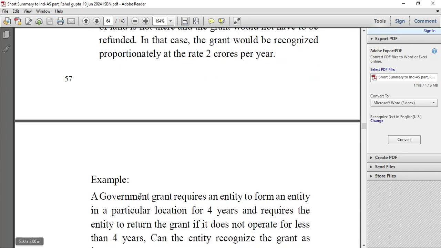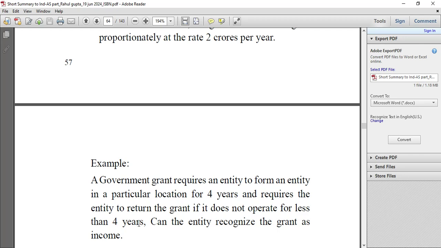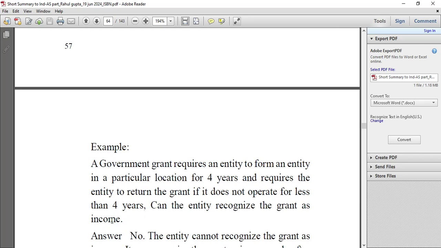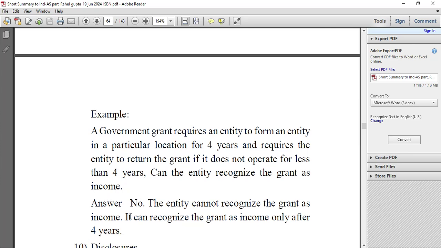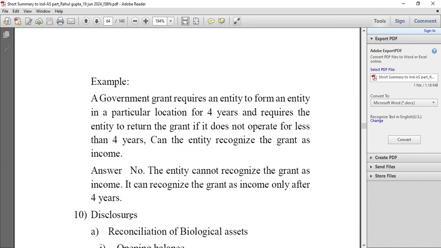Example: a government grant requires an entity to operate in a particular location for 4 years. It requires the entity to return the grant if it operates for less than 4 years. Can the entity recognize the grant as income? No, it can recognize the grant as income only after 4 years.